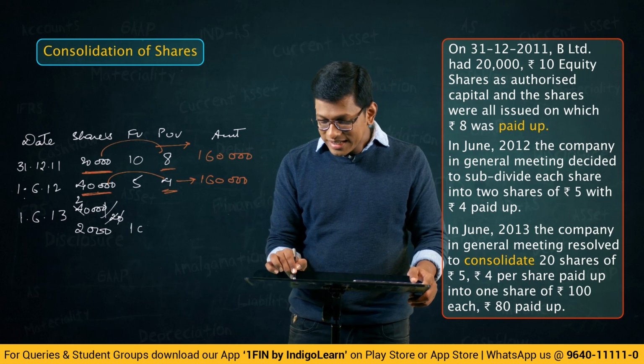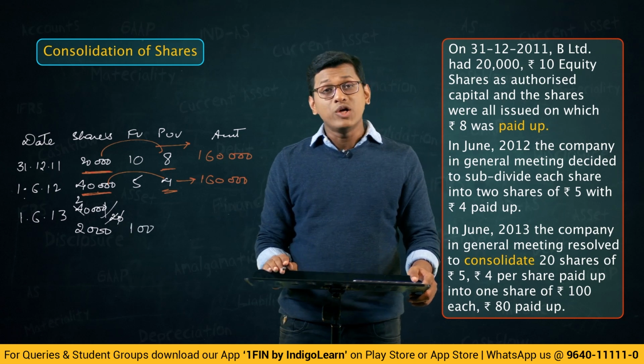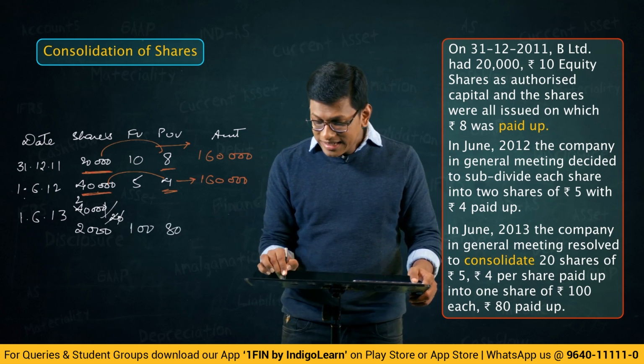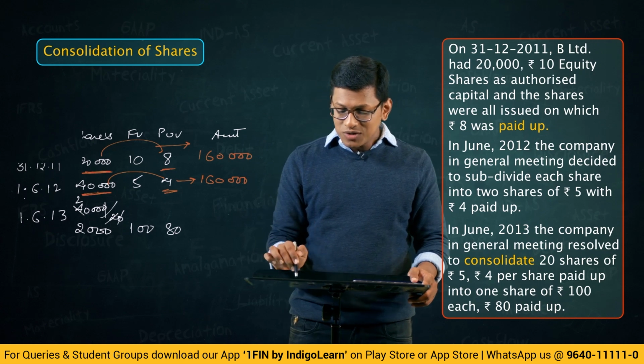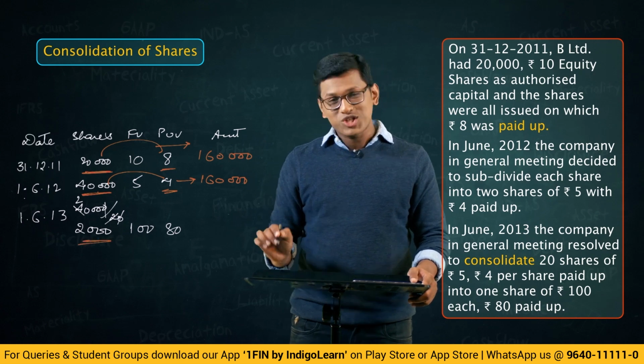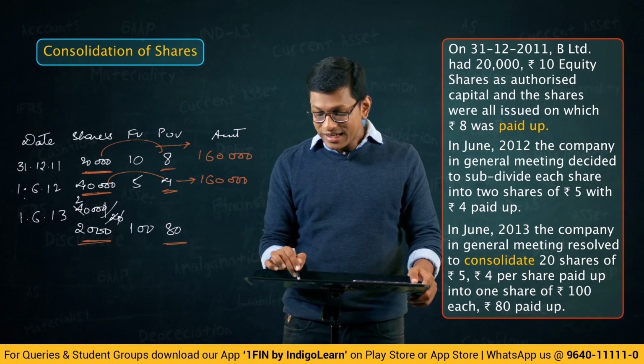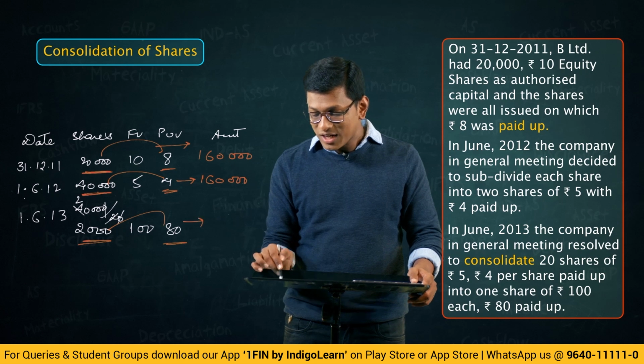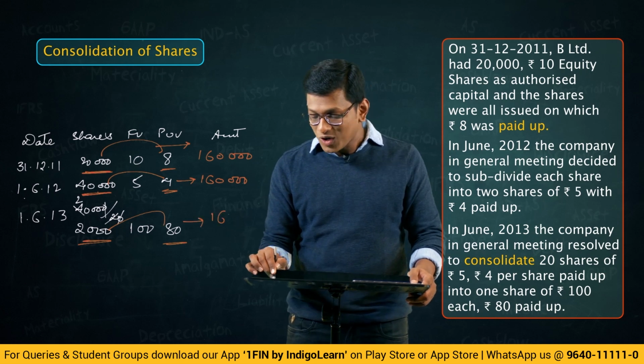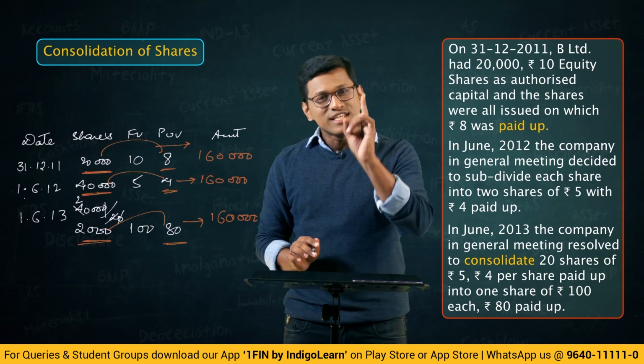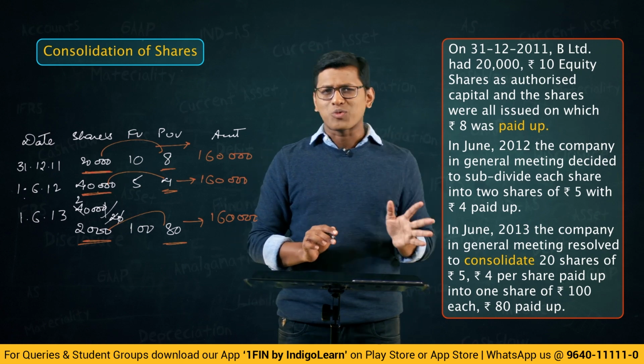Face value is 100. Paid up value is 80. Now come back to your calculation. Friends, 2,000 shares into 80, the way we did the calculation earlier, 2,000 into 80 is how much? 1,60,000.